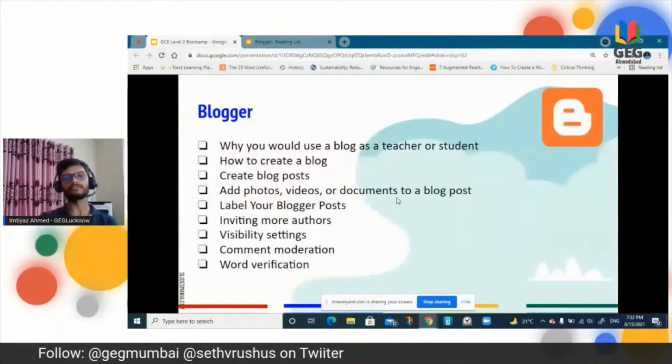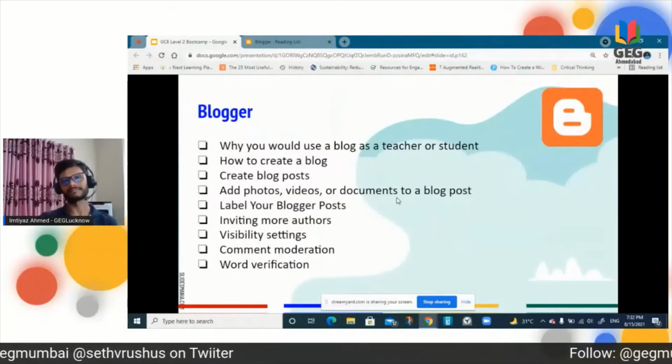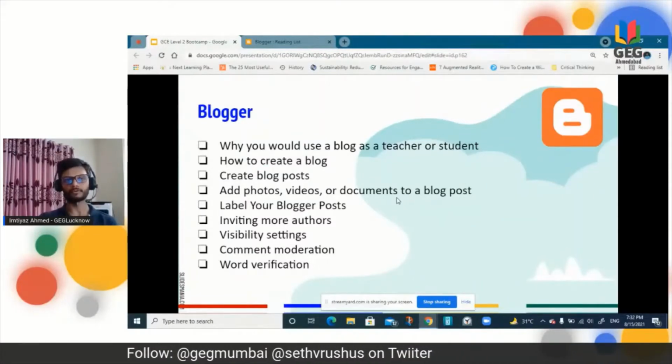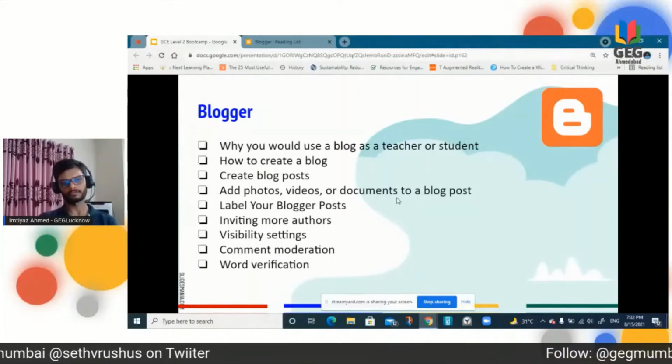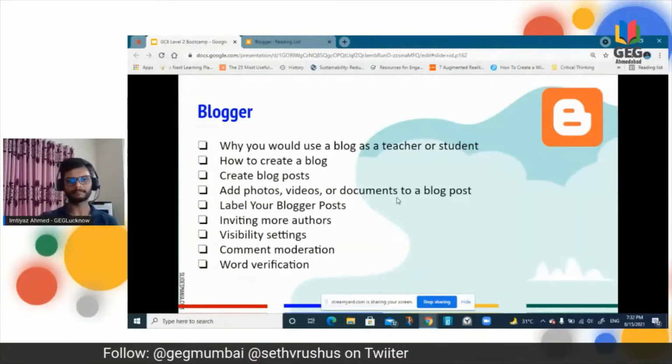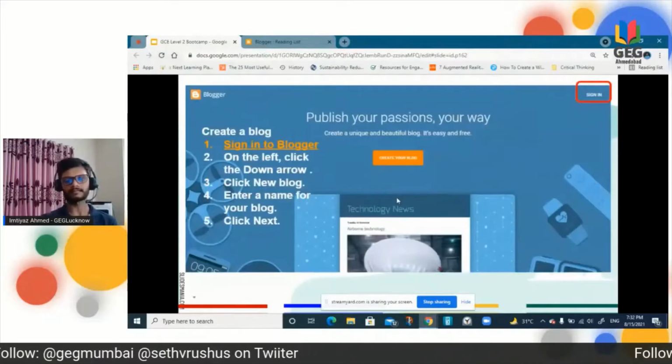Now, what we are going to discuss today is why you would use a blog as a teacher or a student, how to create a blog, create a blog post, add photos and other multimedia, label your Blogger post, which is a very important part of this demo, and then inviting more authors. So this is all about the settings.